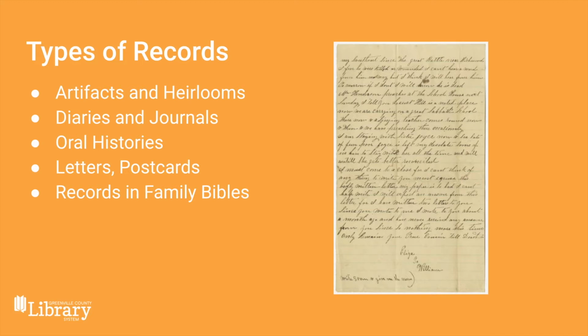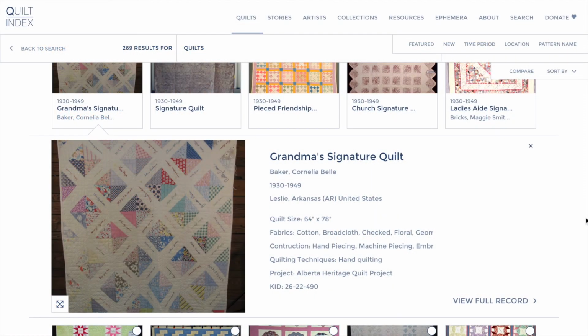A type of heirloom example that you might find could be a quilt. Signature quilts were quilts that contained the signatures from friends and family, either inked or embroidered on quilt blocks. Here's an example of a signature quilt with the names embroidered on the quilt blocks. This quilt is listed on quiltindex.org, which is an open access digital repository of thousands of images, stories, and information about quilts and their makers. And this is just one example of a database for heirlooms.